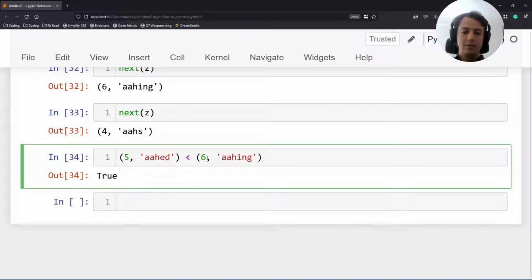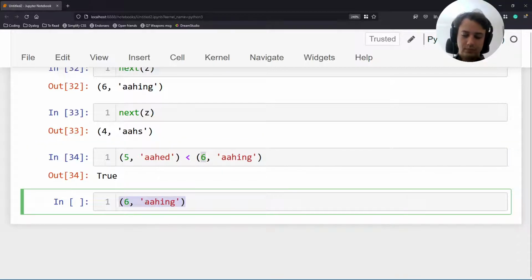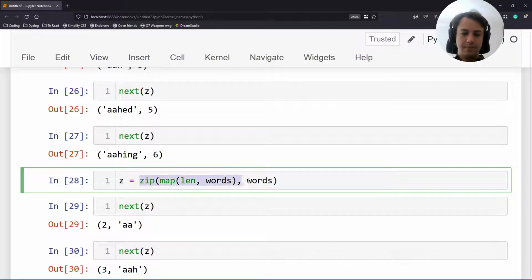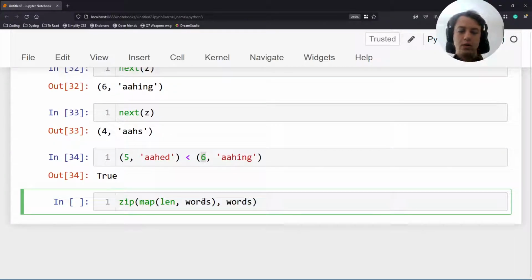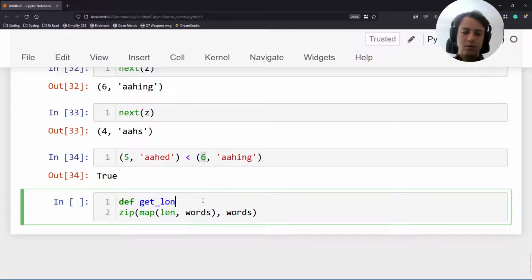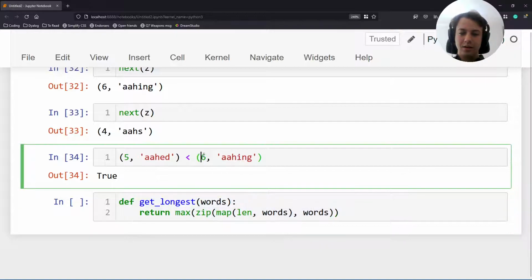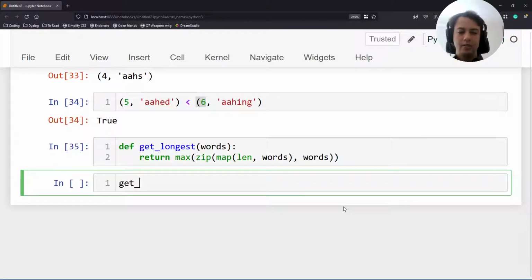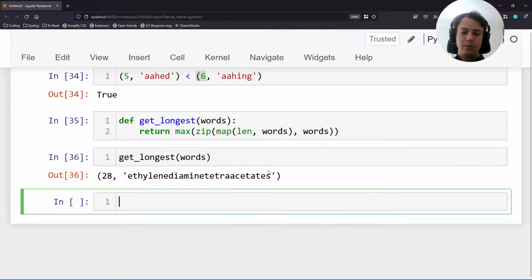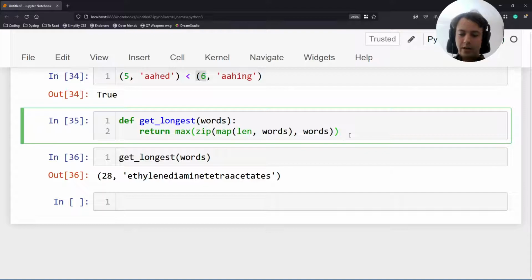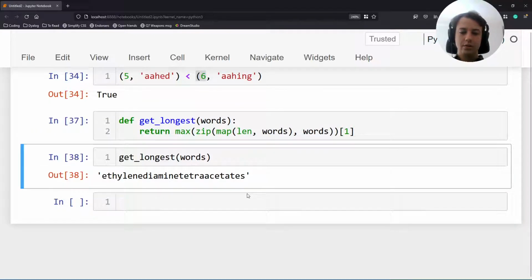But if tuples can be ordered, then in essence what we want to do is find the largest of these tuples, because we want to find a tuple with the largest length. So instead of doing all that work, what we can do is say, well, my function getLongest is going to take a bunch of words, and it's going to return the max tuple. It finds the largest tuple here, the one with the largest length, and returns it. Now, obviously this is slightly incorrect because we are returning the whole tuple, so we can just index into it. And now we return the longest word.